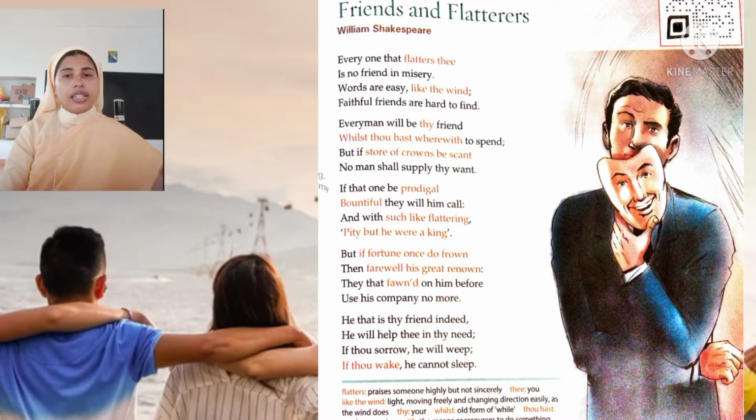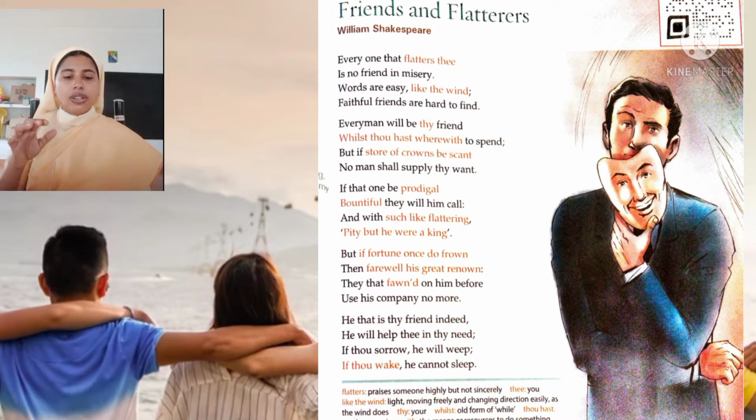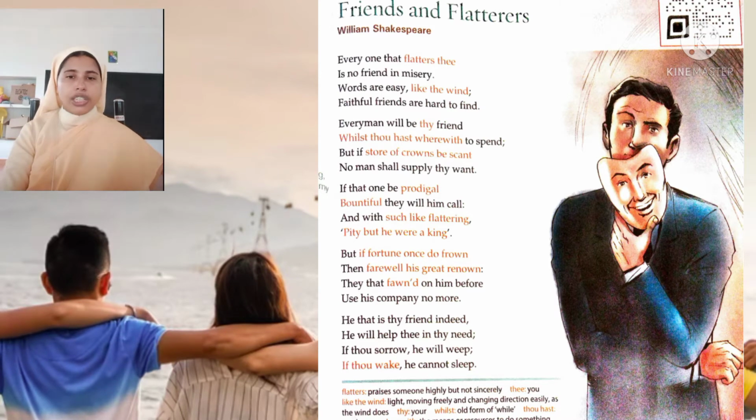Equally impressive is the collection of 154 sonnets he wrote. What does it mean by sonnet? That's a short poem which has a definite rhyme scheme like AB, AB, CD, CD, EF, EF, and finally GG. In such a way it is written. A sonnet is a short lyrical poem which has a single theme. Here this poem is very short, but it is not considered to be a sonnet as per the rhyme scheme of Shakespeare.